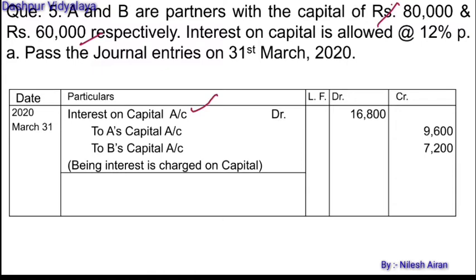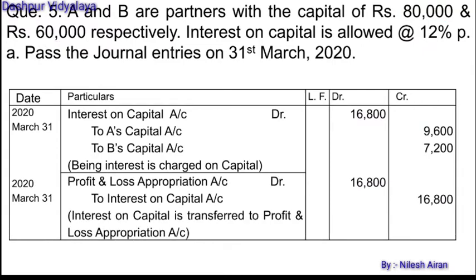Interest on capital account will be debited to A's capital account and to B's capital account. 80,000 is the capital of A. If we calculate 12% of 80,000 rupees, it will be 9,600. And B's capital we are given 60,000 rupees. So if you calculate 12% of 60,000, that will be 7,200. So the total amount will be 16,800.